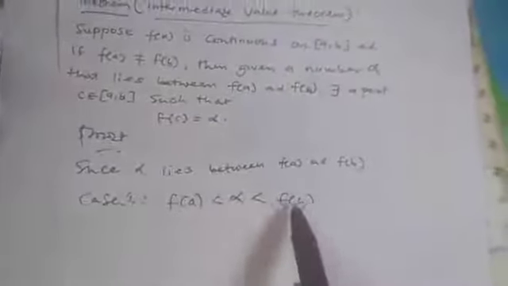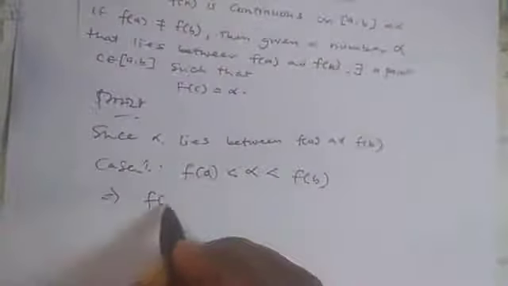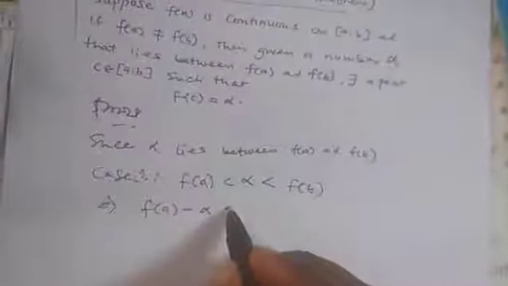They said that alpha lies between them, but we don't know which one will come first. So we need to consider the two cases. Now whenever we have this one, it will give me f of a minus alpha is less than 0, and f of b minus alpha is greater than 0.